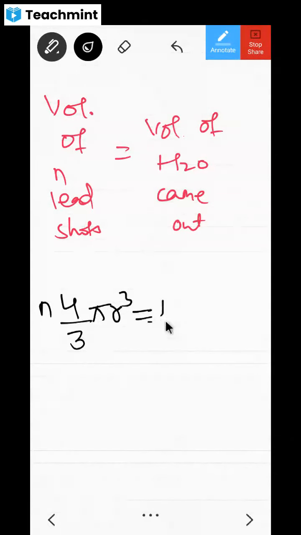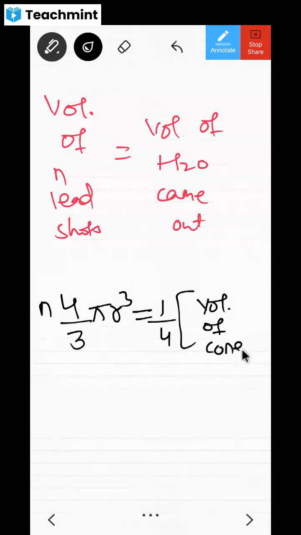How much water is coming out? They are saying 1/4 of volume of cone or not? Yes, sir. Are you getting my point? See, done and dusted. This problem is over now. Now only calculation is remaining. Other things are done now. Okay, this is very important.